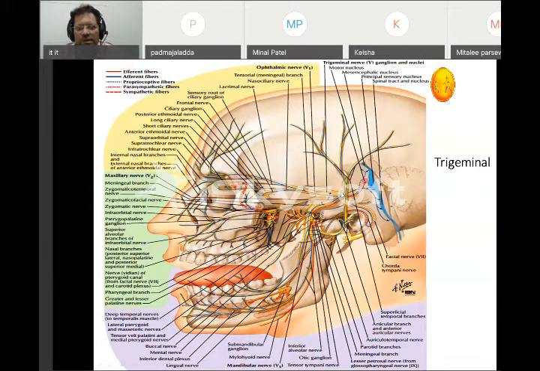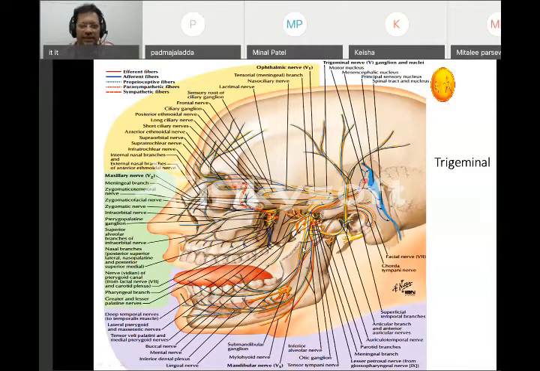What we have to remember in the cranial fossa: on the upper surface of the petrous part of the temporal bone, we have the trigeminal fossa. In that trigeminal fossa, we see a ganglion, which we call the trigeminal ganglion. From this ganglion, three nerves arise. The upper one, which goes to the eyeball, we call ophthalmic. The second one goes to the pterygopalatine fossa and later supplies the lacrimal gland and so on; that is called the maxillary. And the third one we call the mandibular.